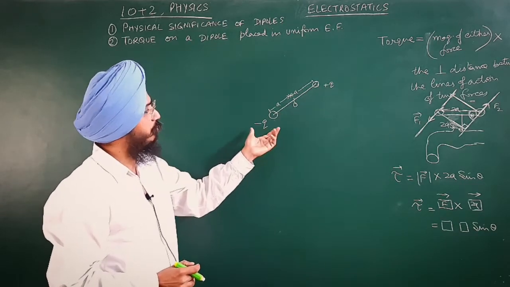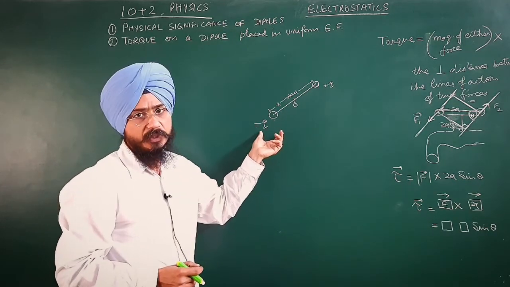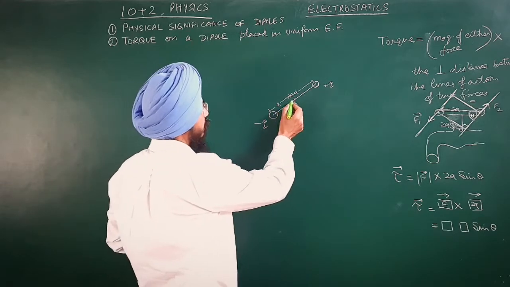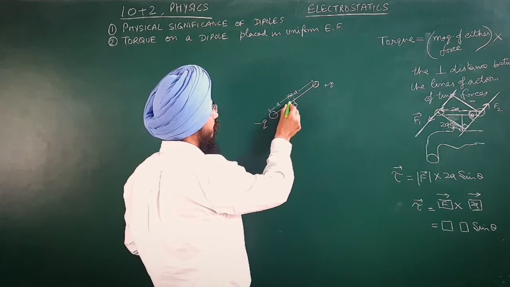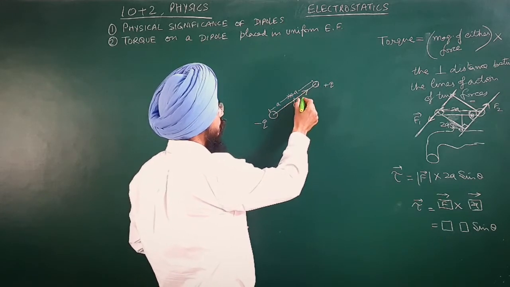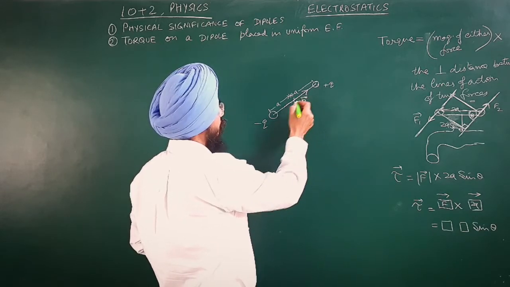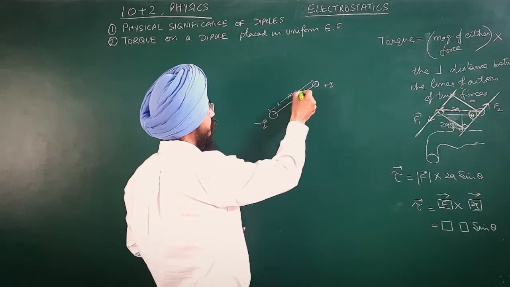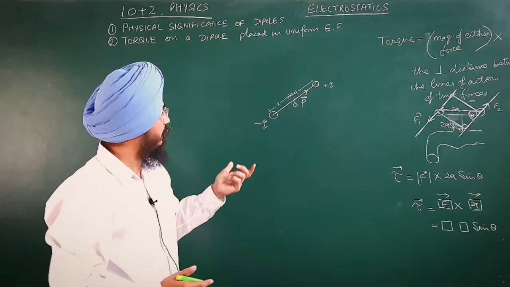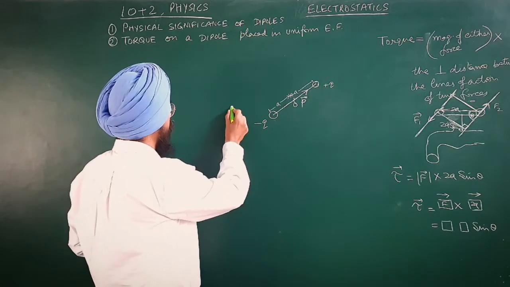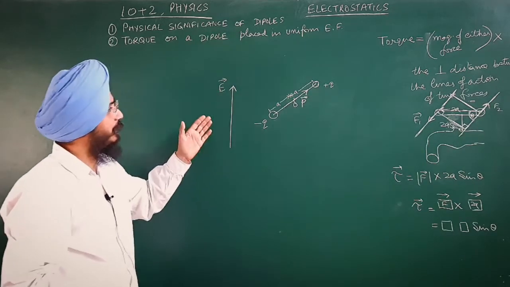Now this dipole is assumed to have a total permanent electric dipole moment. The direction of the dipole moment will be from negative to positive charge, so it will be like this. So towards this side our electric dipole moment is directed, from negative to positive. Okay. Now consider a uniform electric field from downwards to upwards. This is the direction of the electric field.